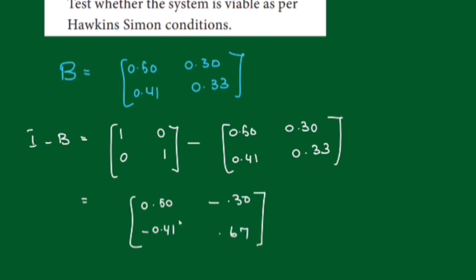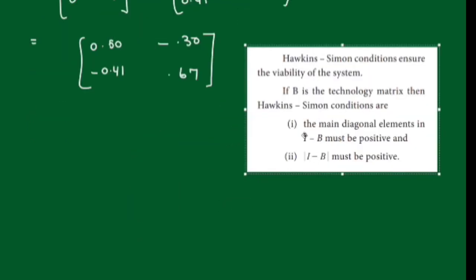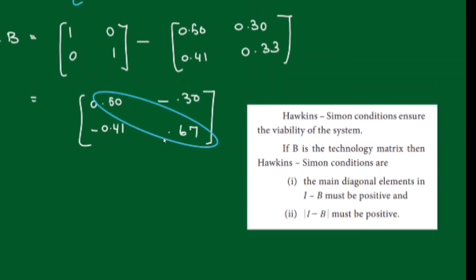Now what should we do? Check whether the system is viable. How do you check? The Hawkins-Simon conditions. First, are the main diagonal elements positive? What are the main diagonal elements? 0.50 and 0.67. They are positive. So the main diagonal elements are positive.